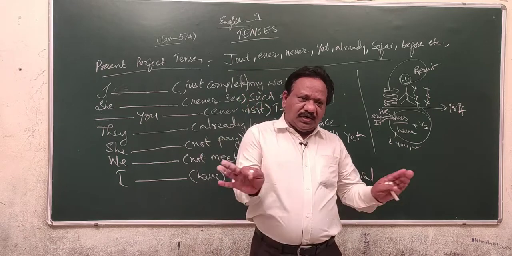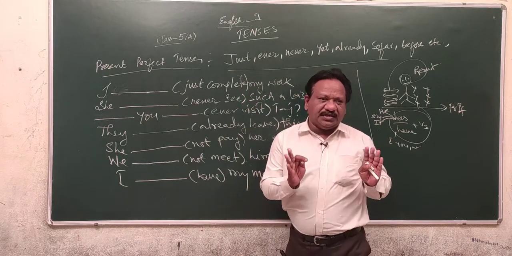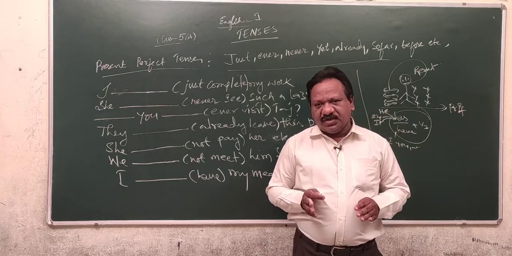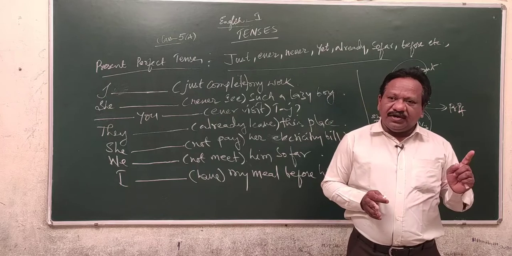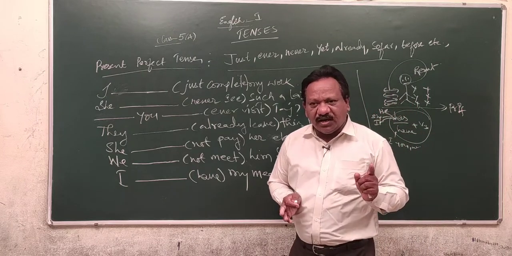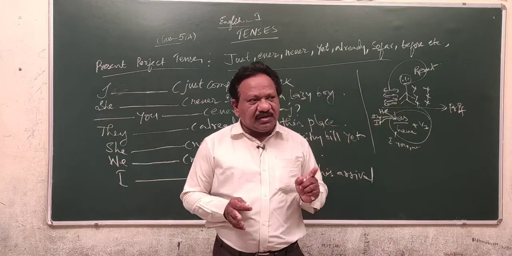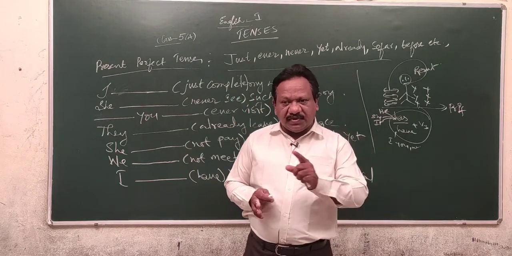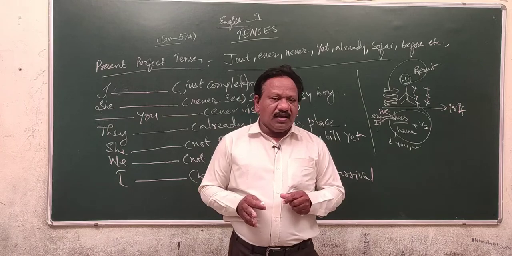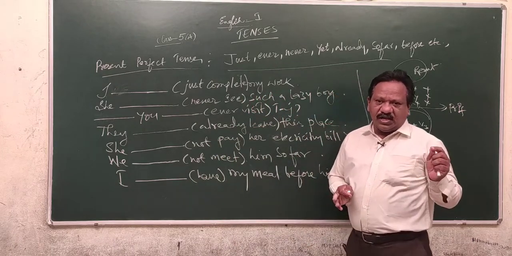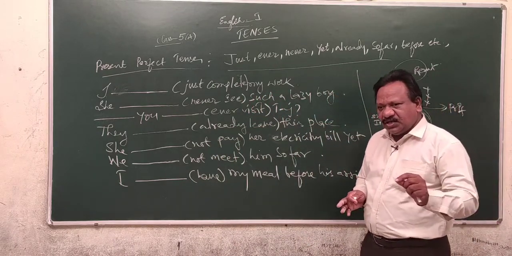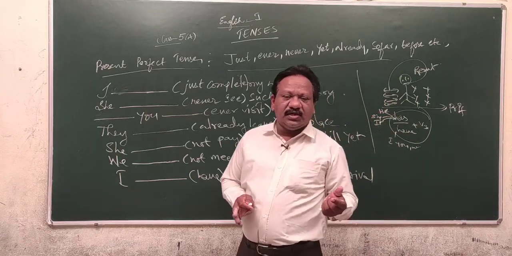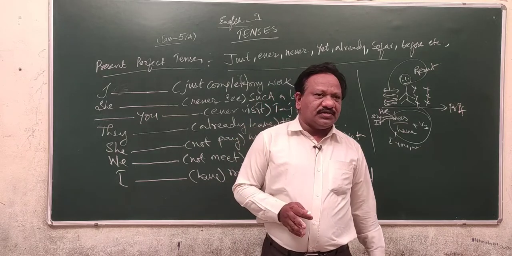See, for every tense we have got some indicators. For every tense we have got some temporal adverbs. Whenever you come across daily, regularly, continuously, generally, often, always, usually, sometimes, occasionally, rarely, frequently, that indicates the present simple tense. Whenever you come across now, still, at present, or caution in a sentence, those sentences can be identified as present continuous tense.